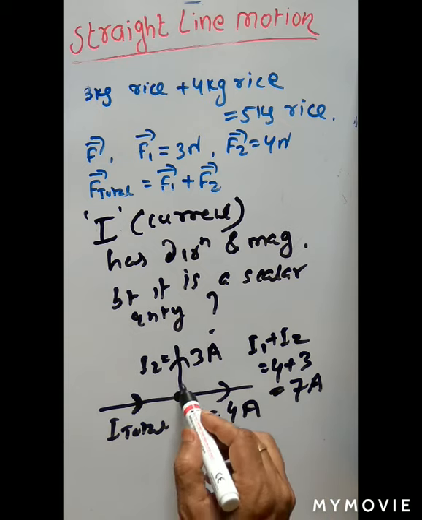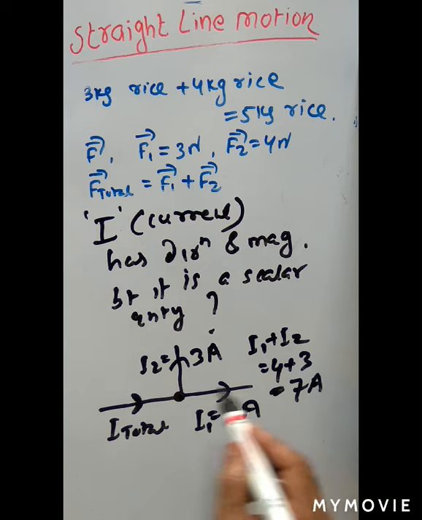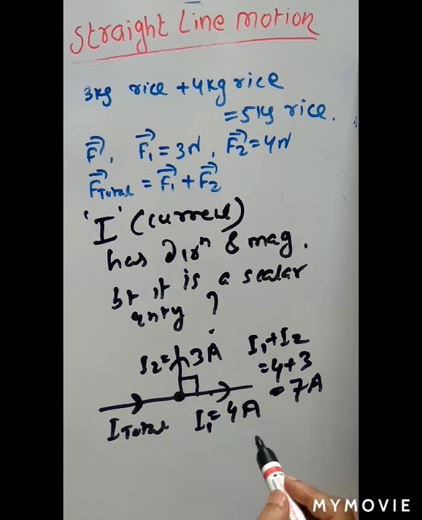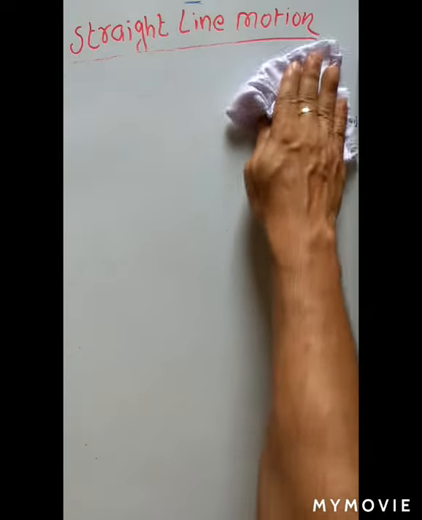Here current addition follows the laws of algebraical addition, not vector addition. So the total current magnitude does not depend upon the angle between these two currents. Current is added algebraically, just like 3 kg rice plus 4 kg rice is equal to 7 kg rice. So though current has direction and magnitude, it is not a vector quantity because current is not added vectorially. Is it clear? This is the brief discussion about scalar and vector quantity. Regarding vector quantity, you will read a lot of concepts in class 11.